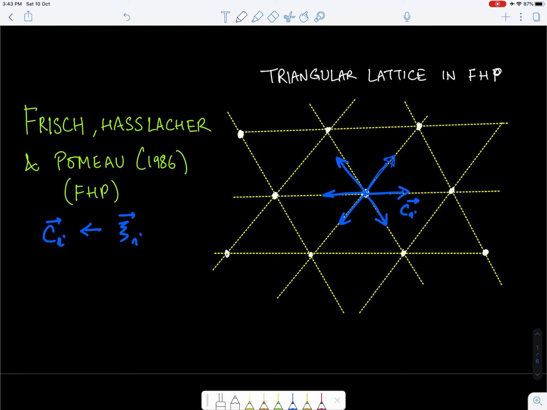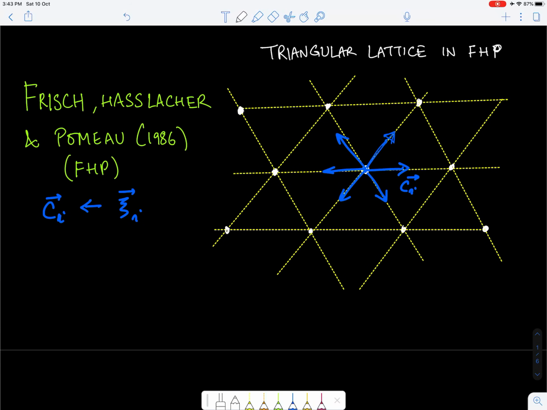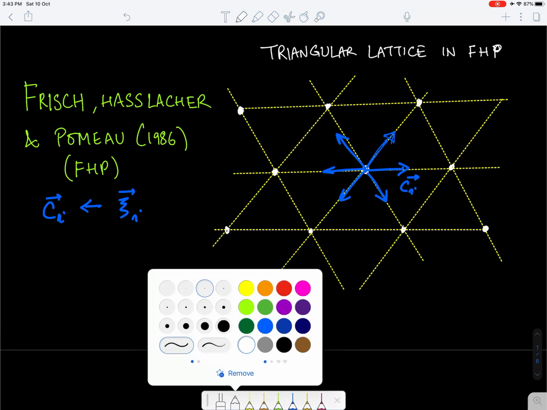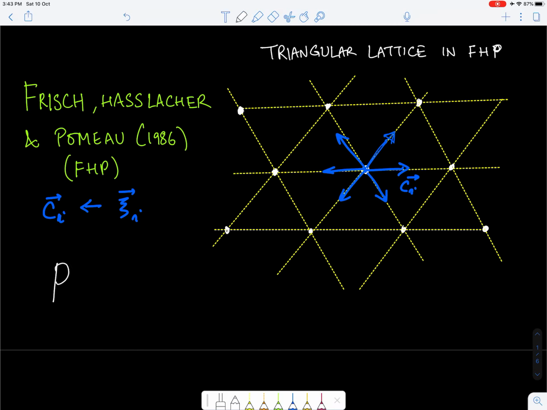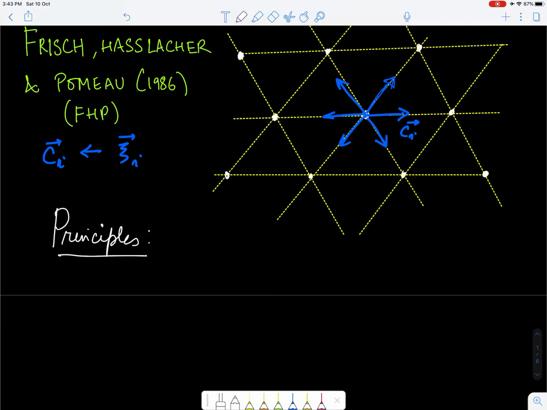Okay, so that is the assumption, and that is the simplification that has been made to simplify the mathematics in the original lattice gas model. So what are the principles of this model? If I had to write down, I can now write the principles of the FHP model.